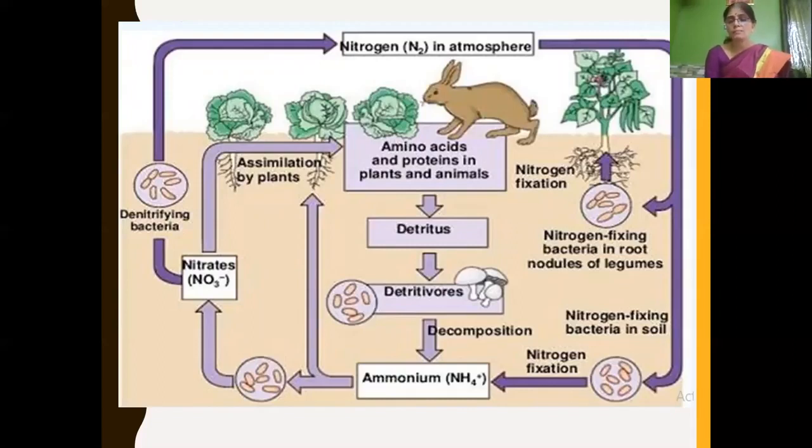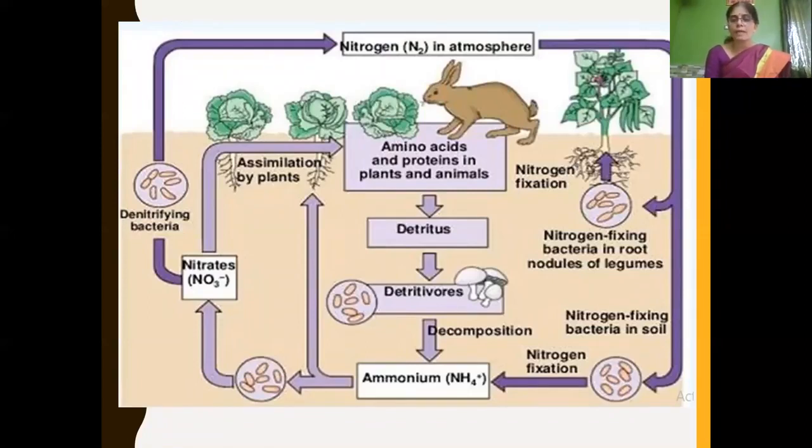Some microorganisms, that is blue-green algae, or cyanobacteria, which are present in the soil, convert that atmospheric nitrogen into nitrogenous compounds in the soil. So nitrogen is being fixed in two ways, by rhizobium bacteria or by cyanobacteria, and then from the soil the plant utilizes it, isn't it?